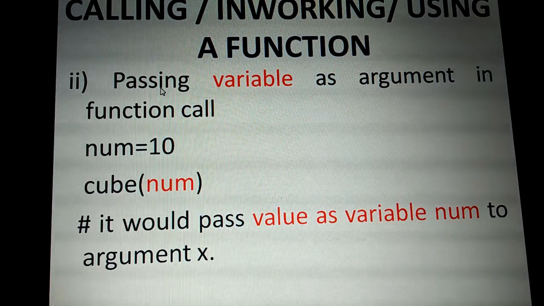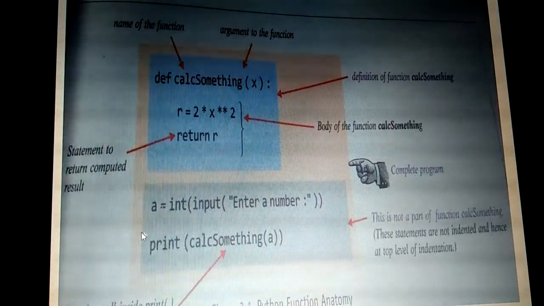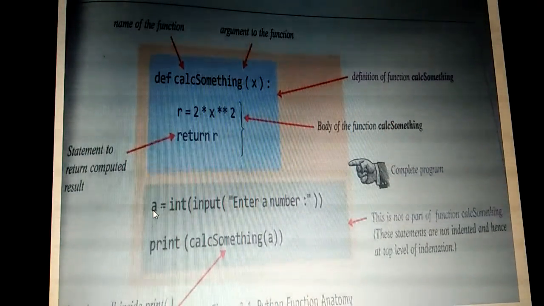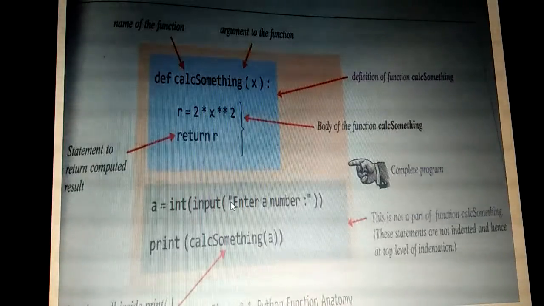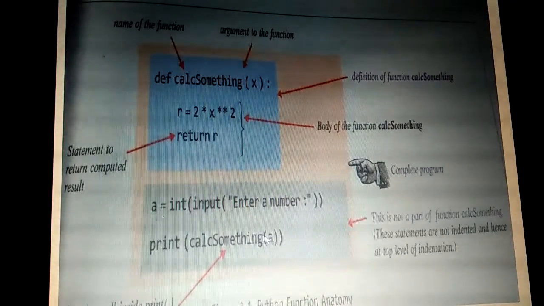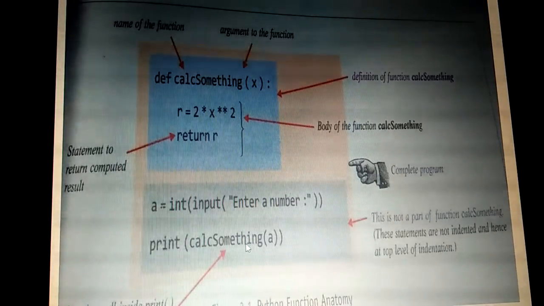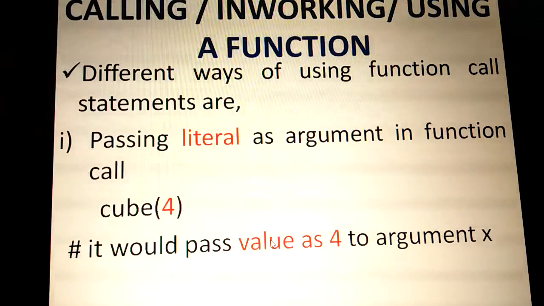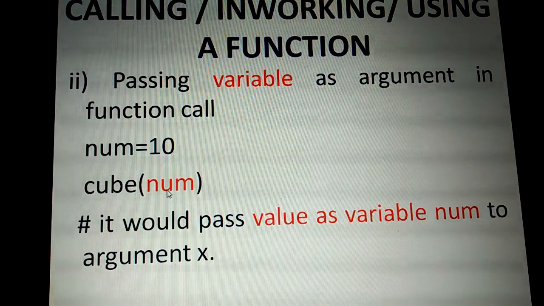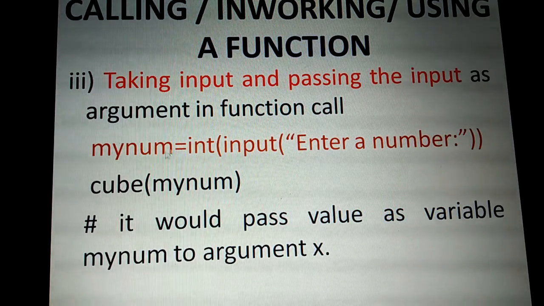Okay. So in the subprogram, if we have used this function, for this argument x we can pass a value using a variable. Here we are assigning the value by using int of input statement, so we are getting the value from the user. That value is not directly assigned here; it is assigned indirectly, through a variable. See, like this we are getting the value and that variable is passed, but actually that variable is holding that value. Okay, so in that second way also we can call the function.